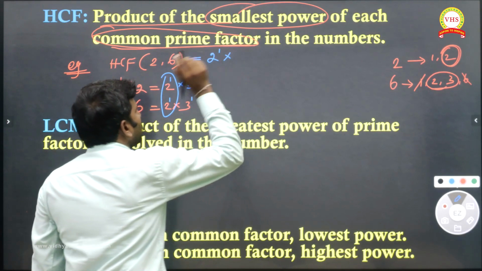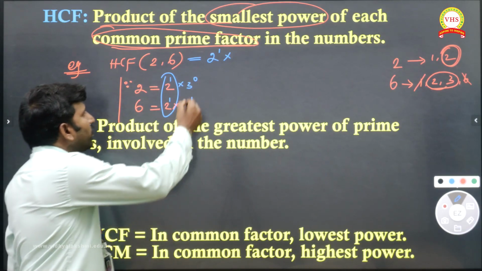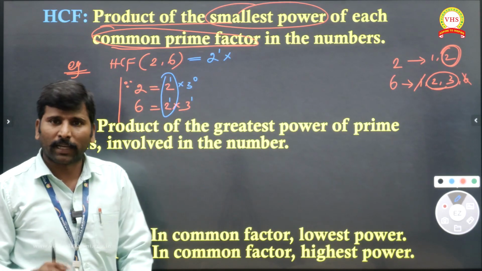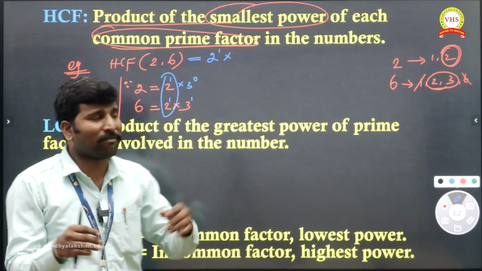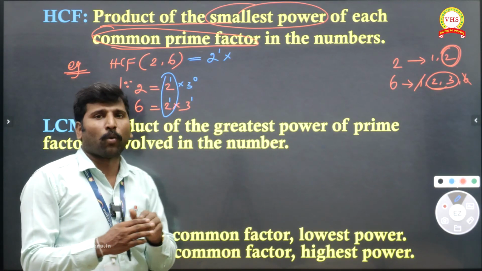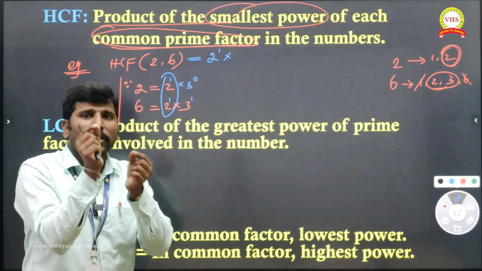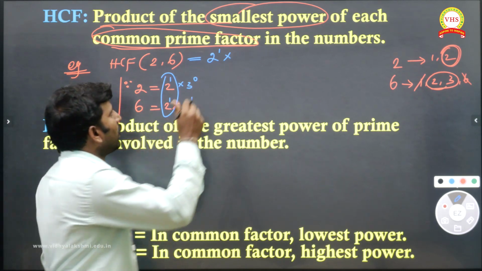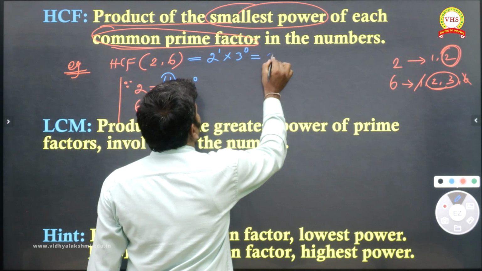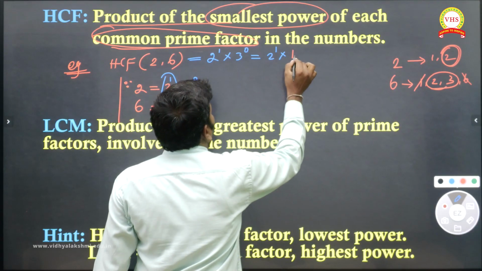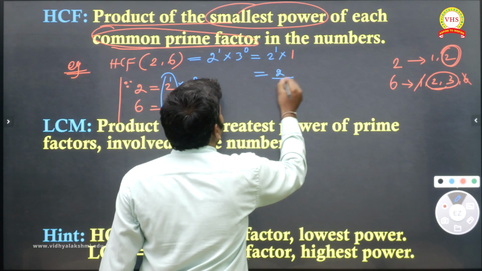So 2 power 1. Now 3 power 0 and 3 power 1. There is a common 3 in both places. Between 3 power 0 and 3 power 1, 0 is smaller, so we take 3 power 0. So 2 power 1 into 3 power 0, which is equal to 2, is our required answer.